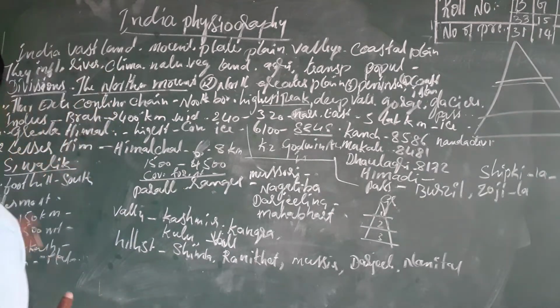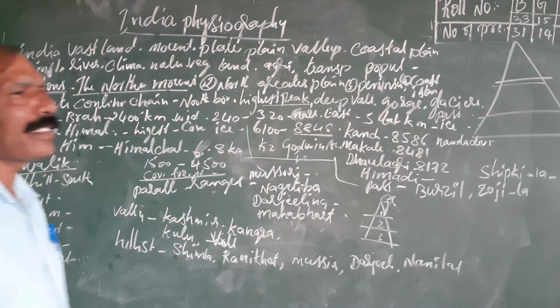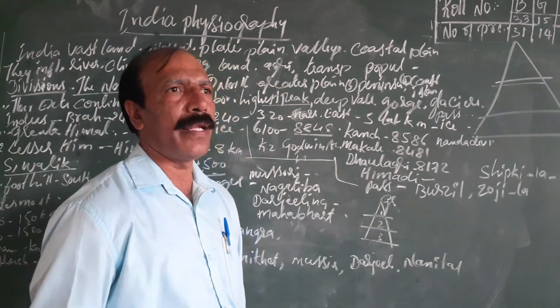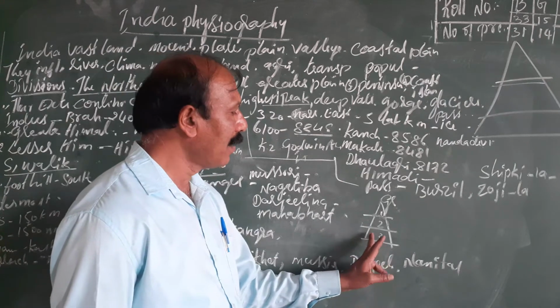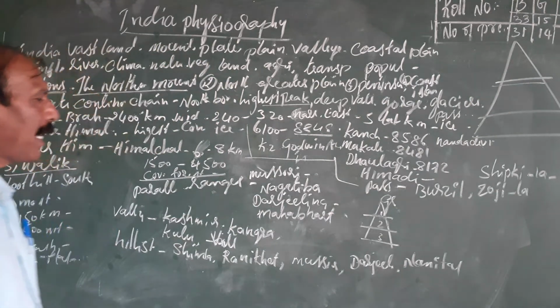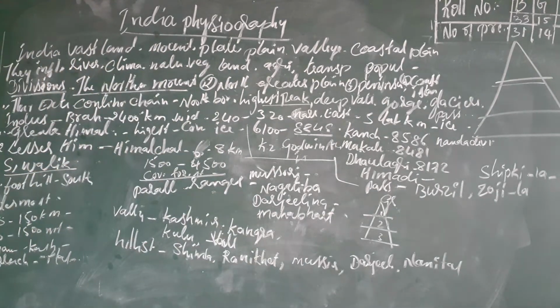Next, the third one is the Shivalik. Shivalik is the foothill of the Himalaya. The third part of the Himalayan range is called the Shivalik, the outermost part of the Himalaya. How does the Shivalik formation take place? When heavy rainfall occurs during the rainy season, water comes down from the Himalayan range.